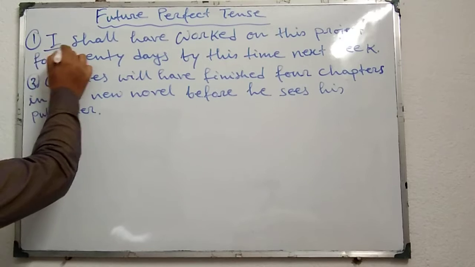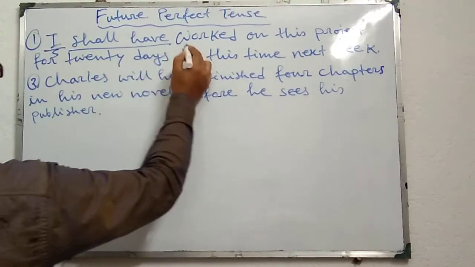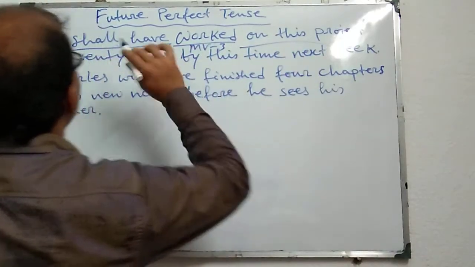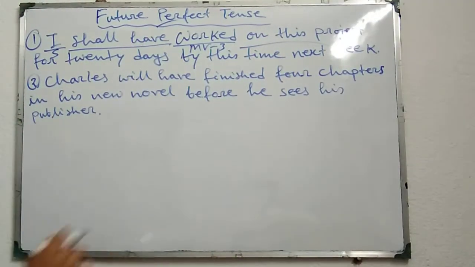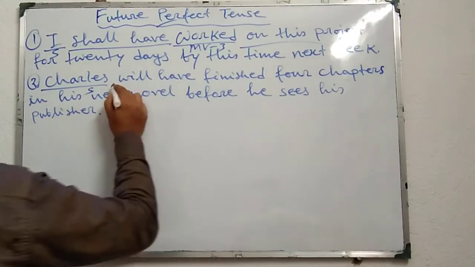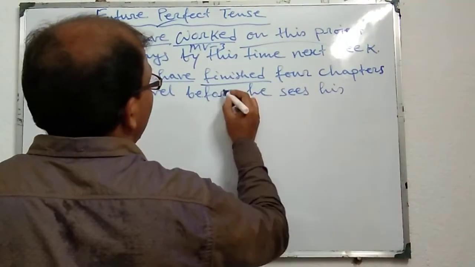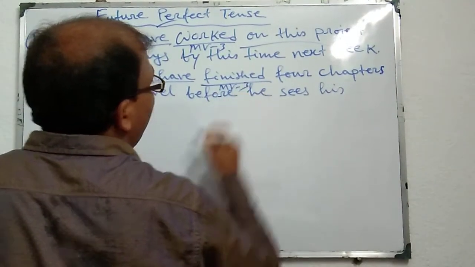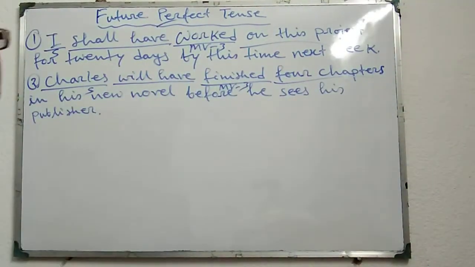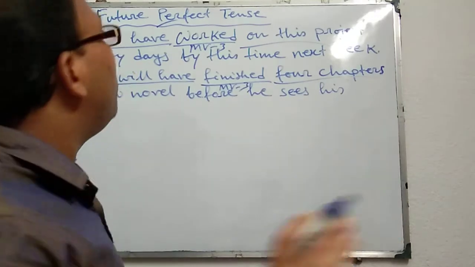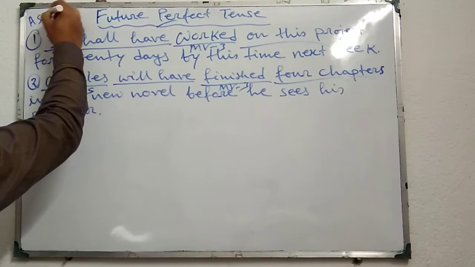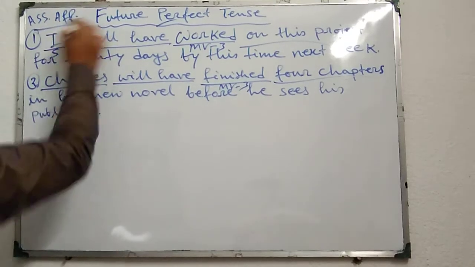Here, first sentence: I subject, thereafter shall have, thereafter MV3, thereafter others. That means it is future perfect tense. Second one also has the same structure: subject Charles, thereafter will have, thereafter finished, MV3 or main verb third form, thereafter others. That means both the sentences are in future perfect tense and they are in assertive affirmative structure.